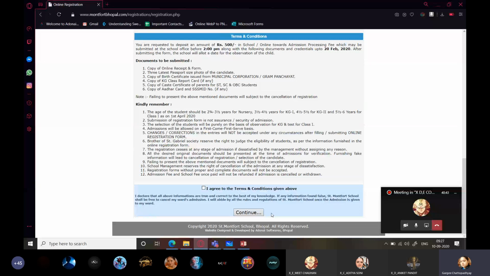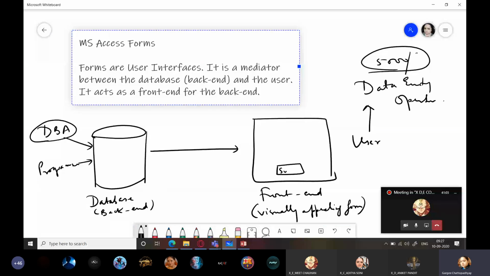The moment you click that submit button, the data is saved into the database. Where is the data being saved? It is being saved in the database. But where is it coming from? It is picked up from the database itself and displayed here, understood?